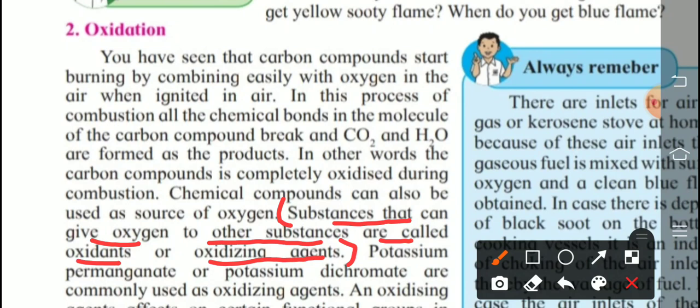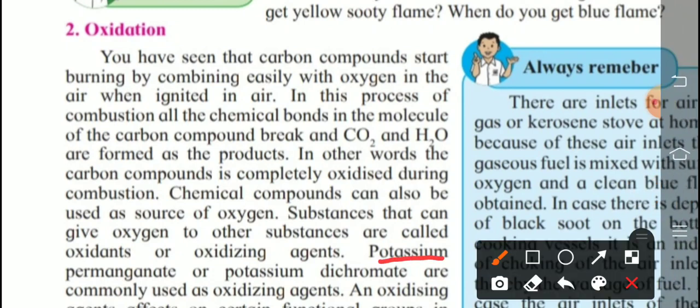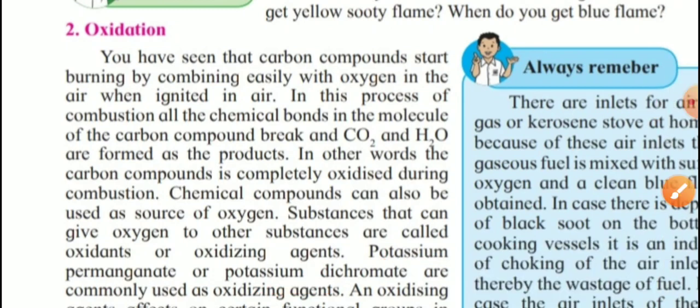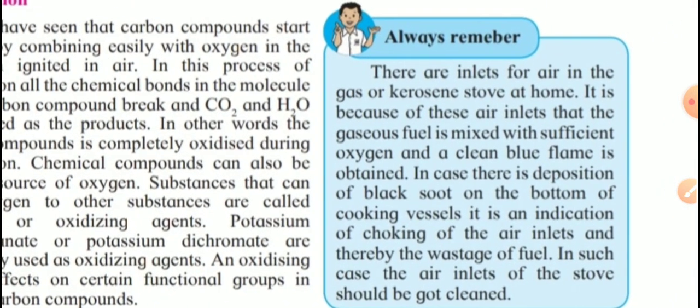Clear? Now what are the examples of common oxidants? Underline, two examples are given here. The first one is potassium permanganate and the second is potassium dichromate, which are commonly used as oxidizing agents. Oxidizing agents affect certain functional groups present in carbon compounds.